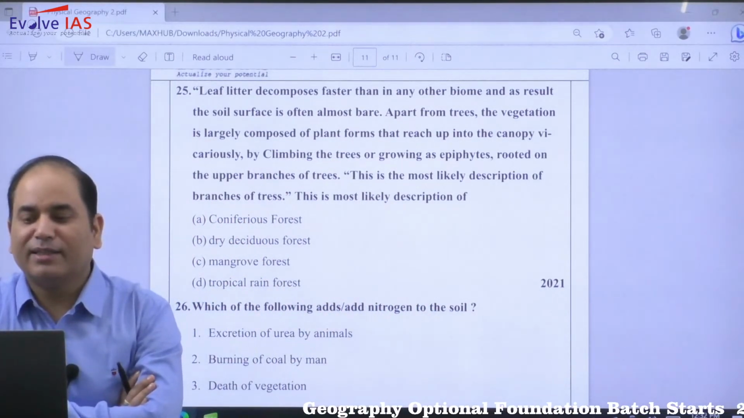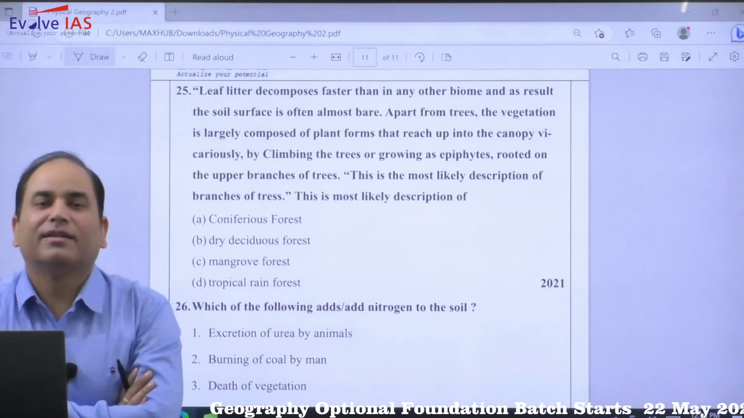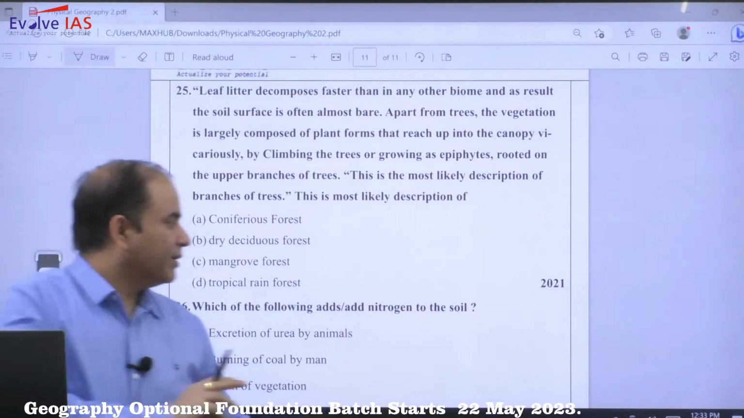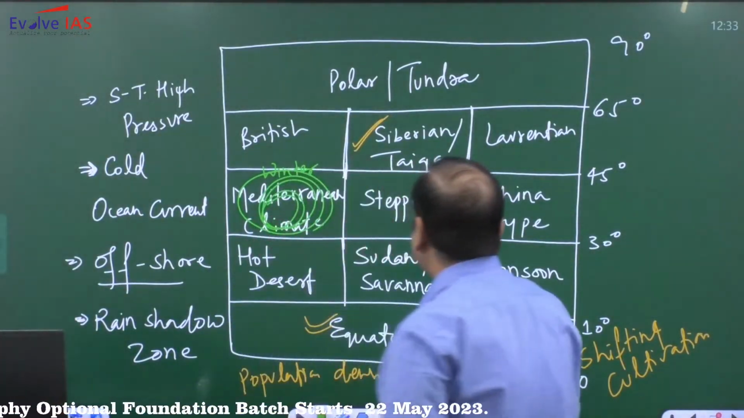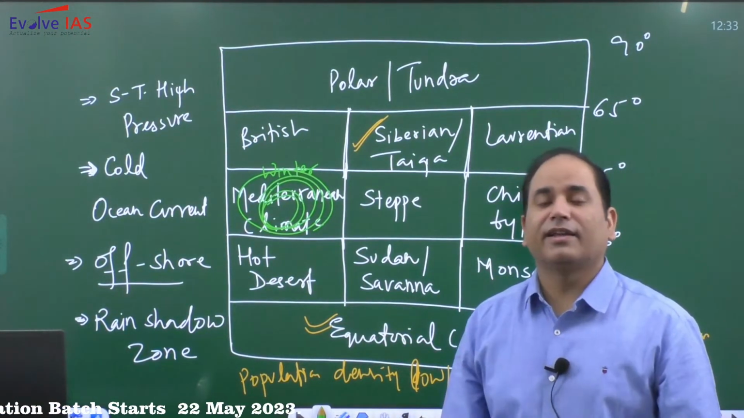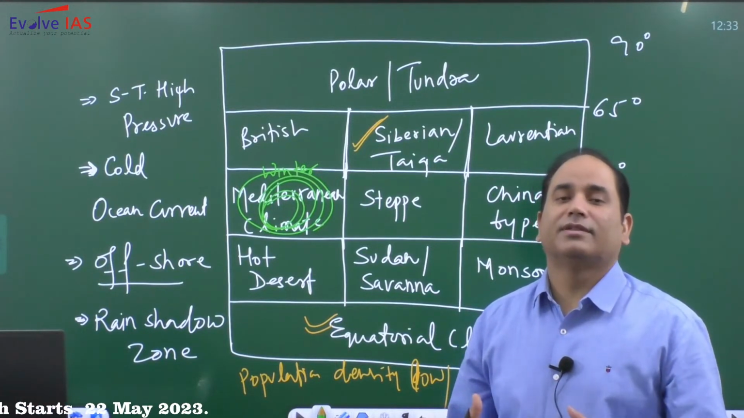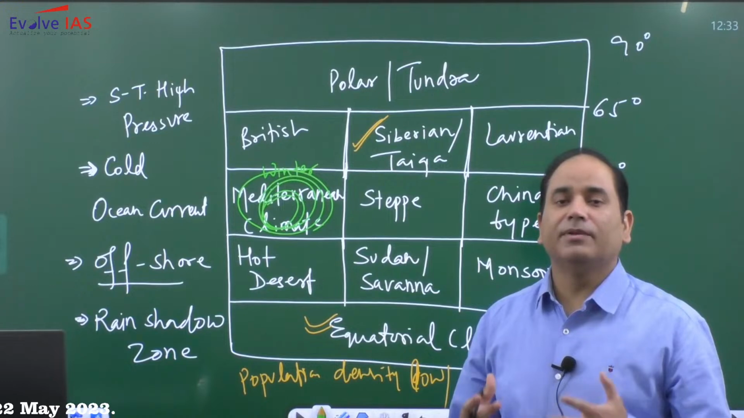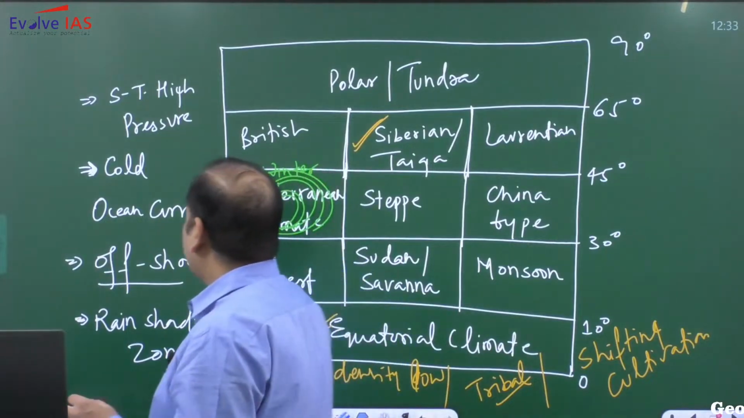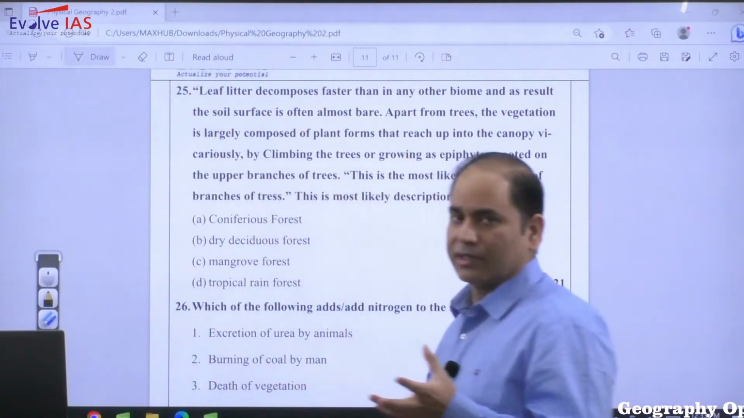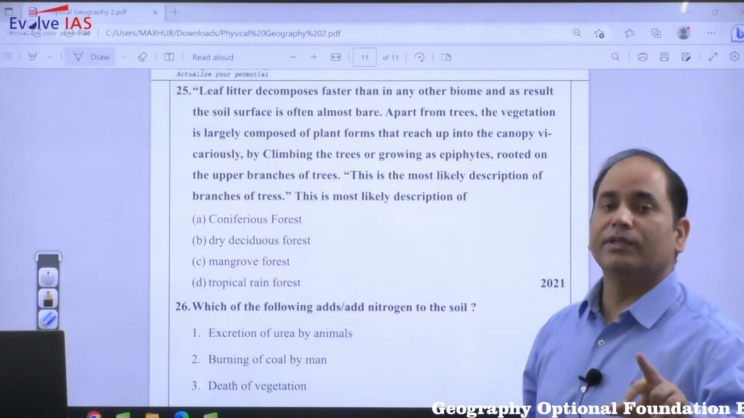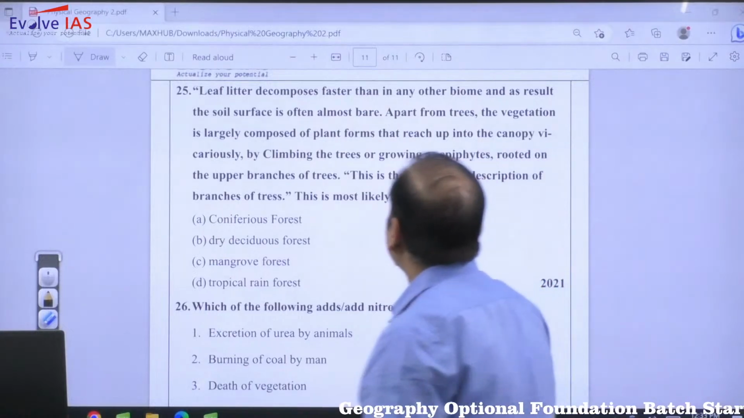So by just reading this statement, you should be very clear about which climate this discussion is all about. Earlier also I have discussed that this is something related to equatorial rainforest. In equatorial rainforest, there will be a huge presence of bacterial activity. Because of that, there will be large scale littering, and the litter will be immediately decomposed. Decomposition will be very efficient. Decomposition of the plant leaf, decomposition of the dead animals.